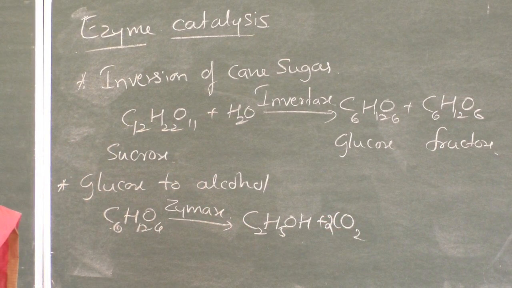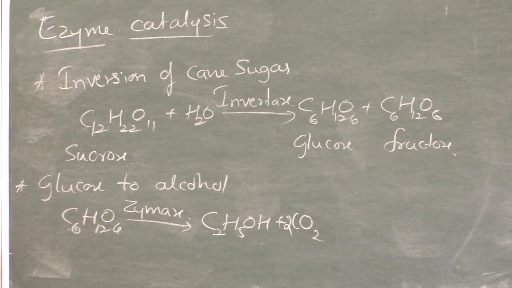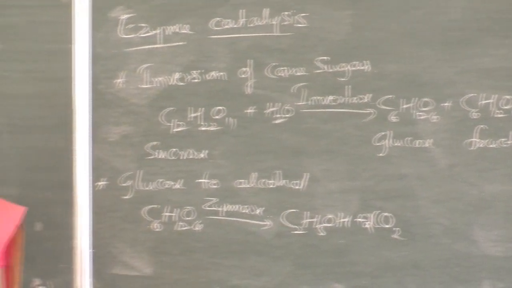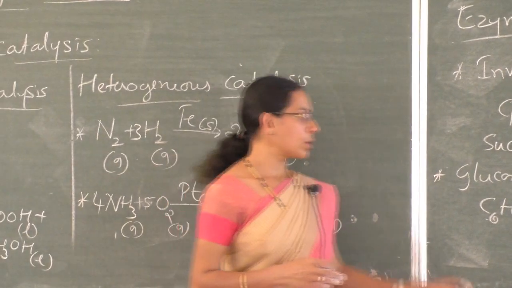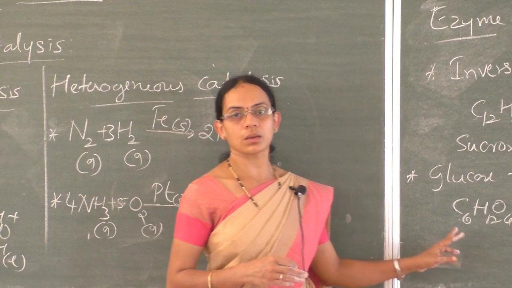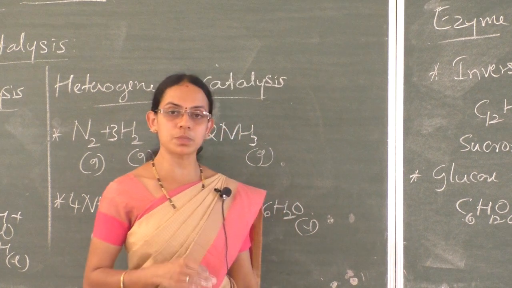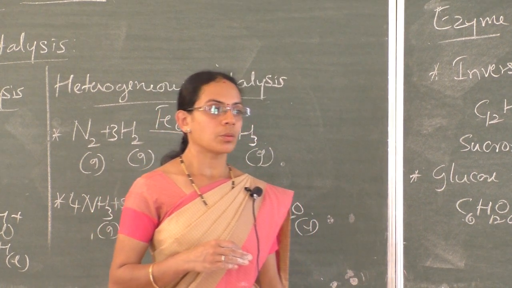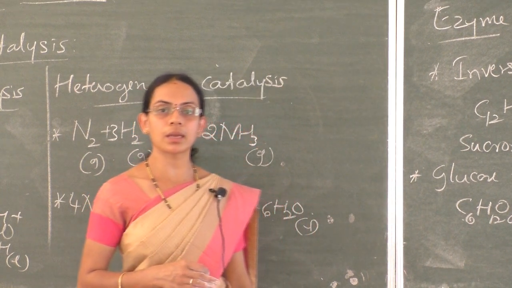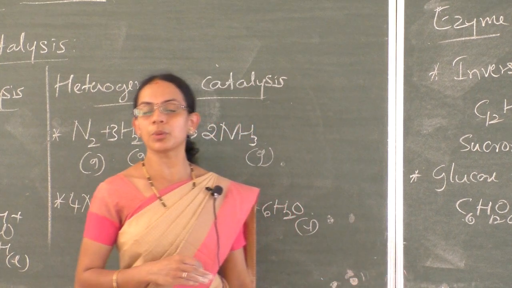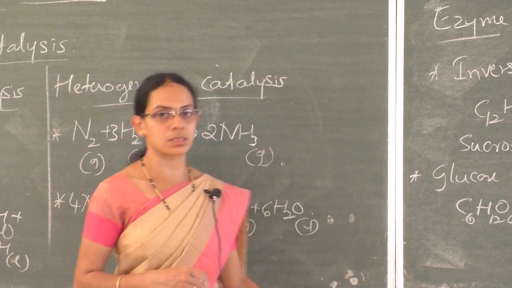And some more examples: the decomposition of urea into ammonia is catalyzed by the enzyme urease. The conversion of milk into curd is catalyzed by the enzyme lactobacilli. The conversion of maltose into glucose is catalyzed by the enzyme maltase. In the stomach, the enzyme pepsin converts proteins into peptides. And in the intestine, the enzyme pancreatic trypsin converts proteins into amino acids by hydrolysis. These are all some examples for enzyme catalysis.